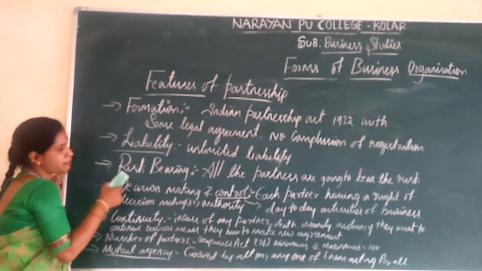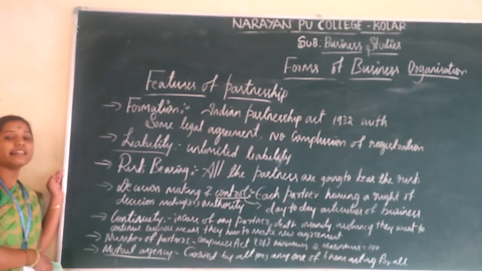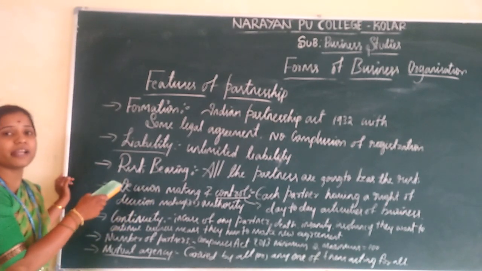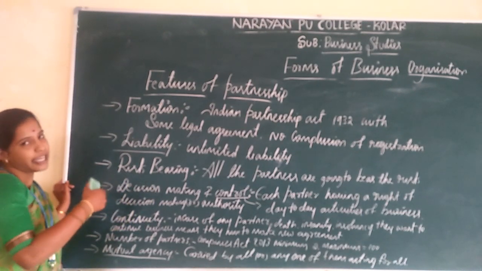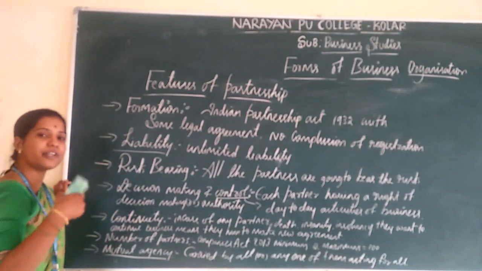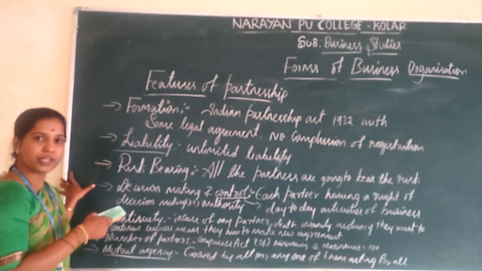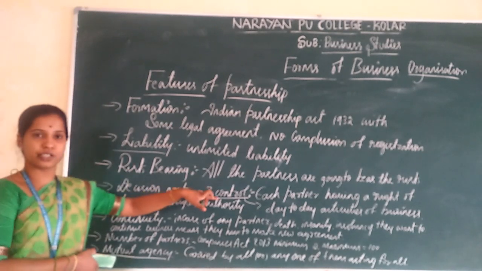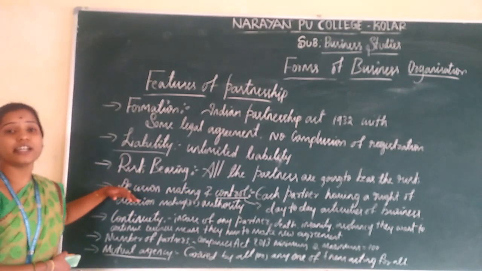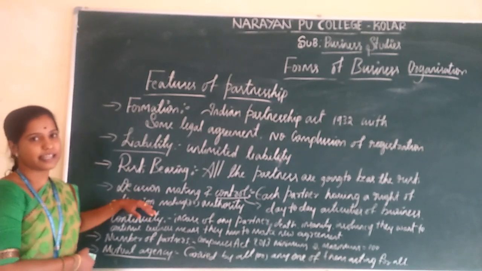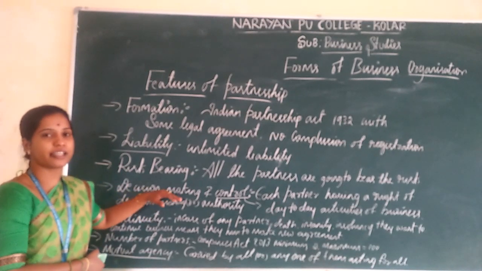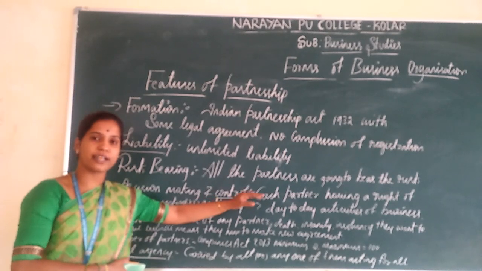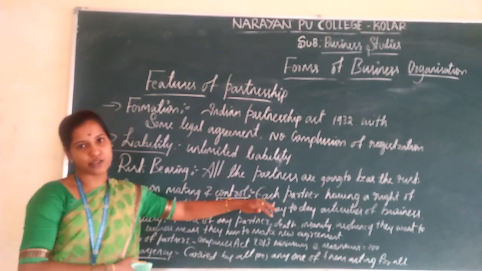And the next one is risk bearing. All the partners are going to bear the risk according to their ratio. If they get a profit, they share it, and if they get a loss, they share that too. That is known as risk bearing. And the next one is decision making and control. Every partner has the authority to make decisions and to control the day-to-day activities of the business organization.